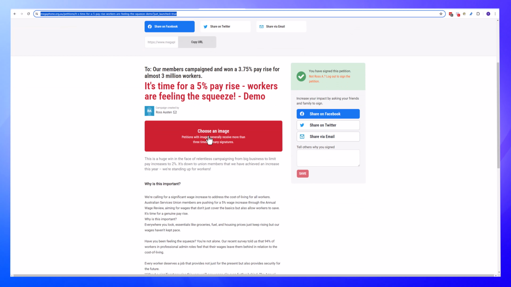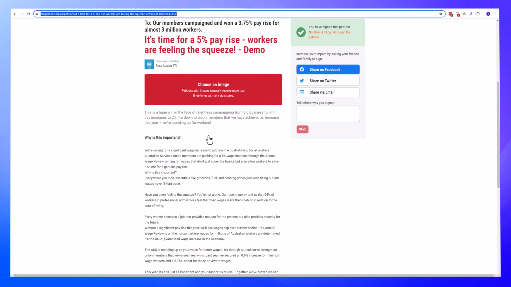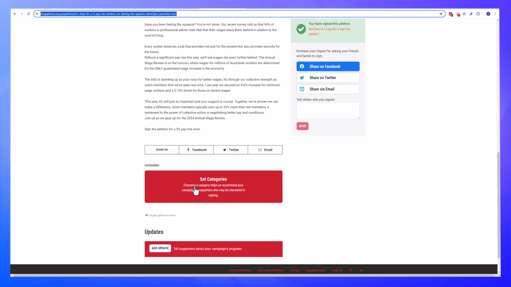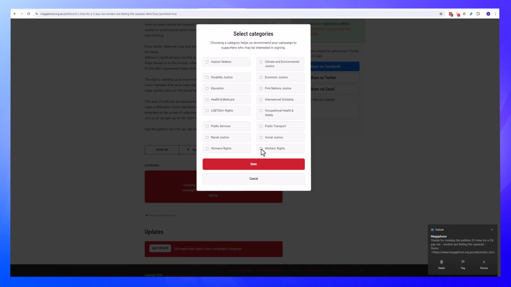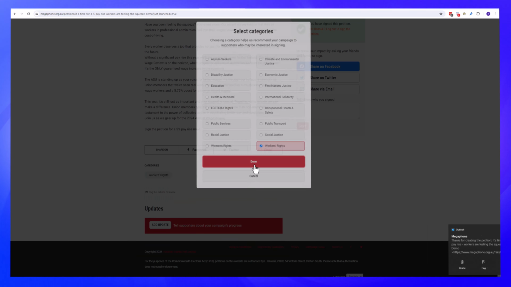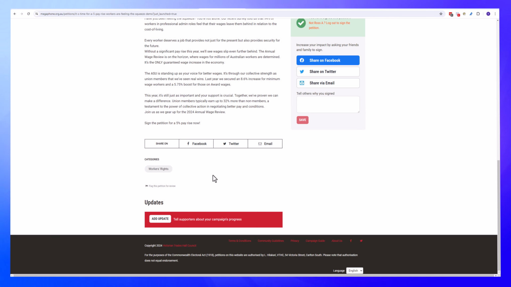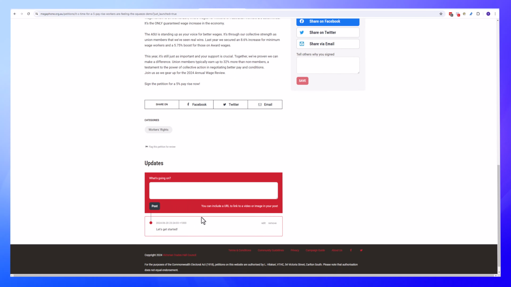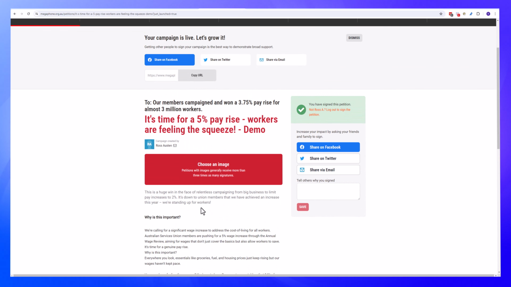We can also add an image here. I'm not going to do that for the purposes of this demo, but we can add information in here and really set it up to look nicely. Should probably set a status. I'm going to just choose workers' rights, but we have all sorts of things in here. And we can add updates in here if we want to tell people information and just let them know how the campaign is going. As you can see, that comes down here, so people will get that information.